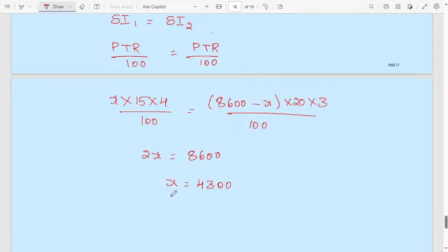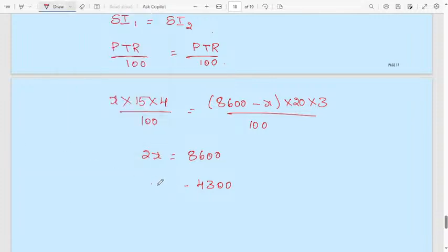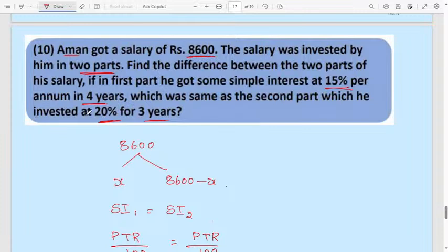So x is equal to 4300. What they are asking here is, of the two parts which he invested, find the difference between the two parts.